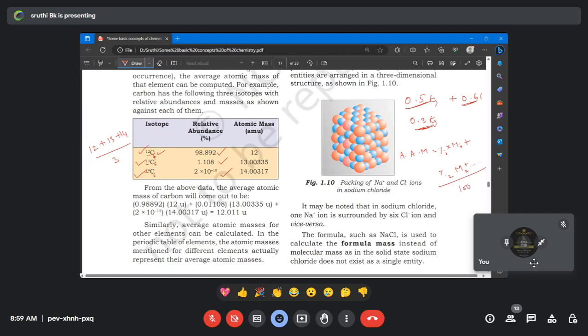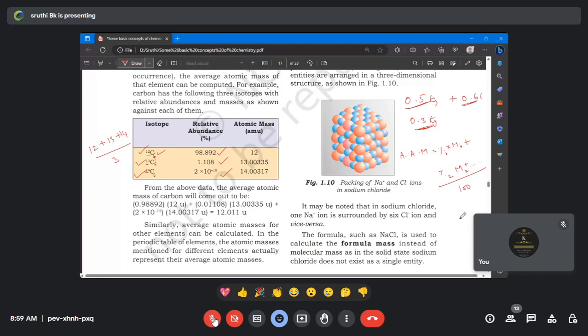Are you people clear why we are taking a percentage? Because the ratios are not similar, right? If all are 50%, 50%, 50%, that is okay. If all are in equal ratios, we can go ahead with 12 plus 13 plus 14 divided by 3. But here the isotopes are in different percentages. That's the reason: the percentage of the first isotope into the mass of 1, plus the percentage of the second one into the mass of 2, divided by 100. Is there any doubt in this question? This is what is called a weighted average, madam. Yes, sir. Okay, thank you. Students, are you clear?